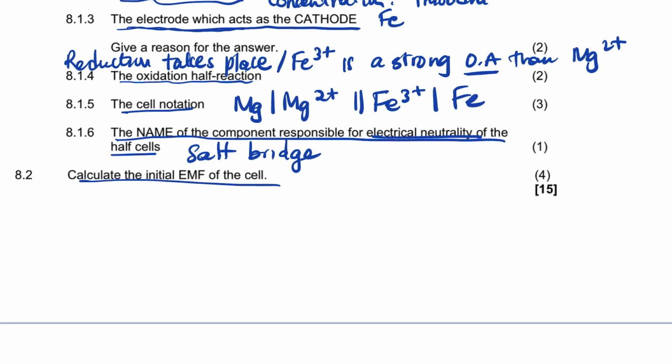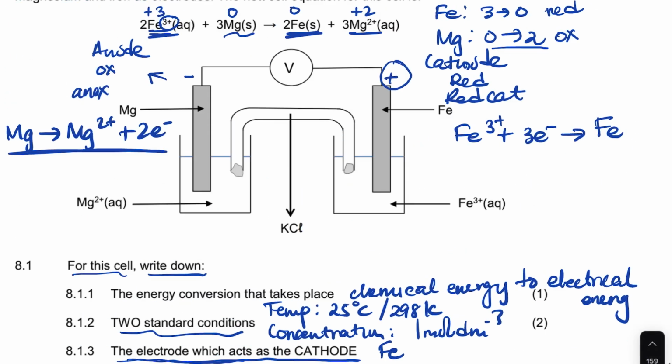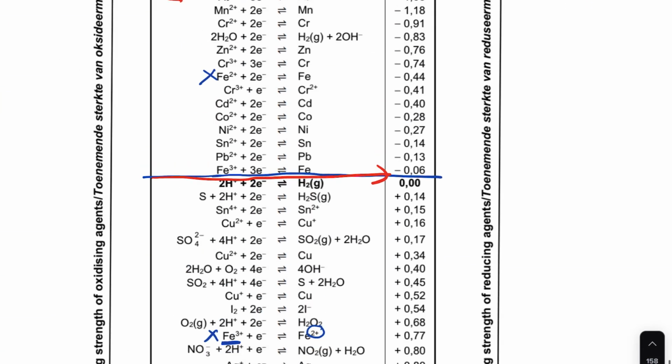8.2, the last question. Calculate the E cell. The formula, guys, is there in the formula sheet. It's E cell. Don't write your own. Write the cathode in full, minus E anode, written in full as it is in the formula sheet. Let's go and look.